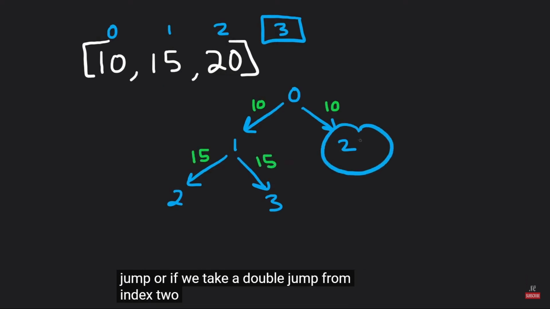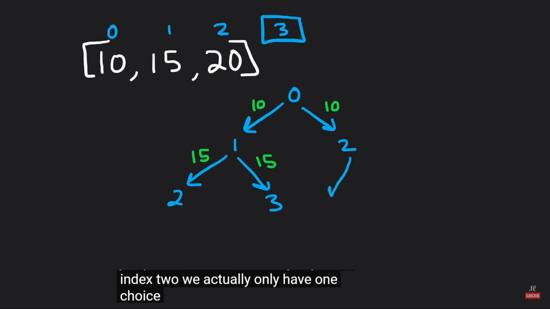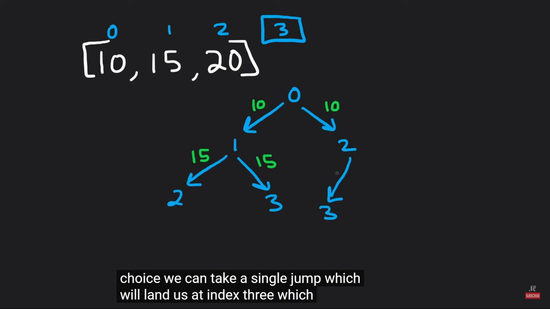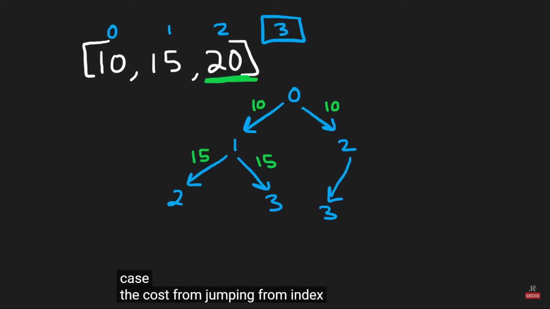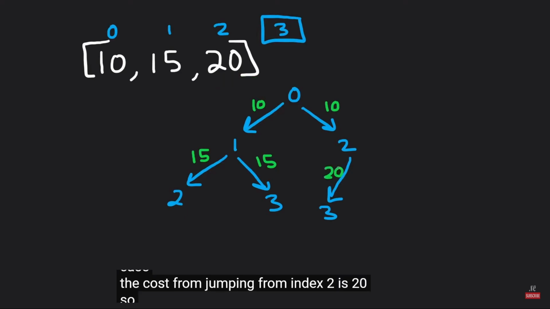From index 2, we actually only have 1 choice. We can take a single jump, which will land us at index 3, which is actually out of bounds. If we take a double jump, we'll get to index 4, which doesn't really make any sense because that's also out of bounds. So in this case, the cost from jumping from index 2 is 20, so we can put that.